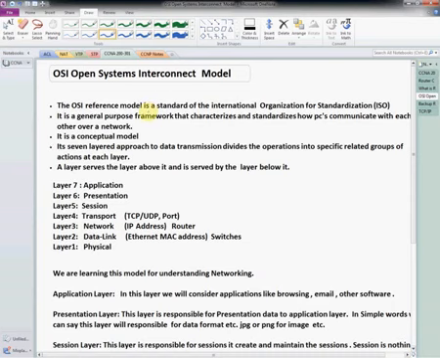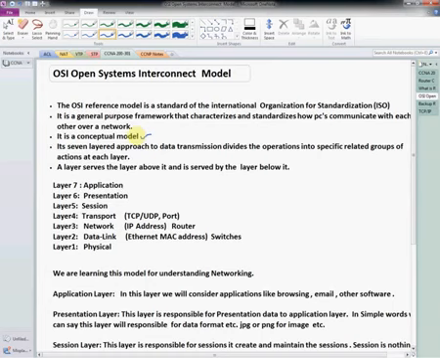The OSI reference model is a standard of an international organization. It is a general purpose framework that standardizes how PCs communicate with each other over a network. It is a conceptual model and it has 7 layers. So the OSI model is not a real-time model. It is a conceptual model.